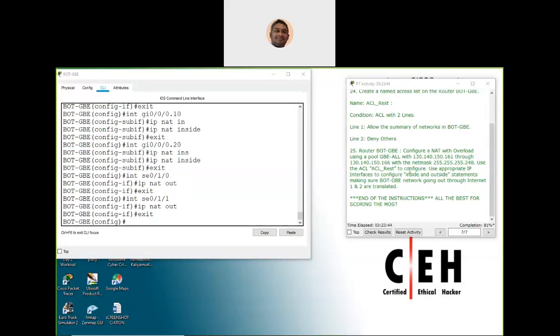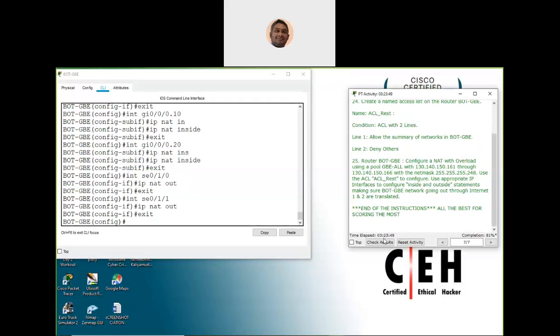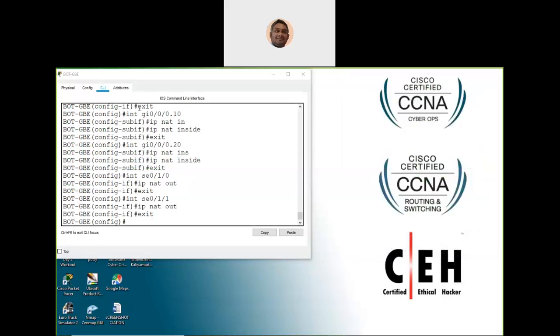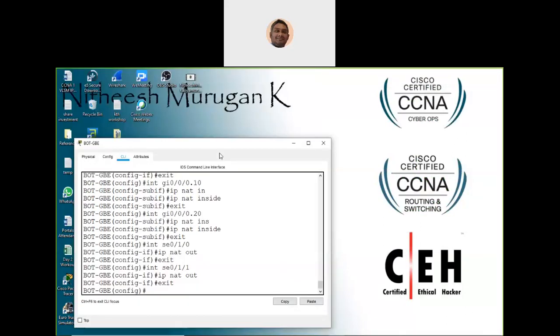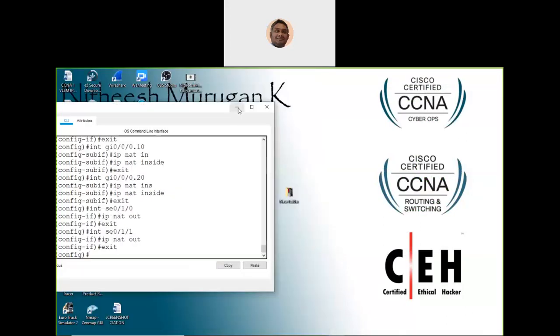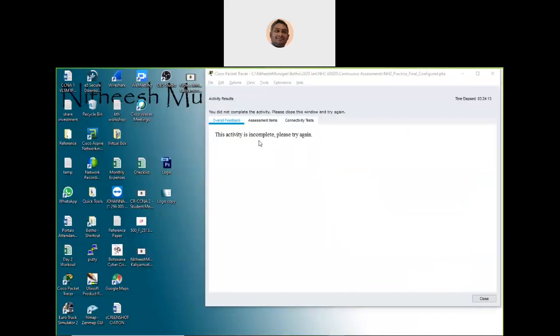Let's now troubleshoot the mistakes we have made. I'm just changing the screens here. It is still 81%. We are at the end of the instructions here, so let's go to check results.